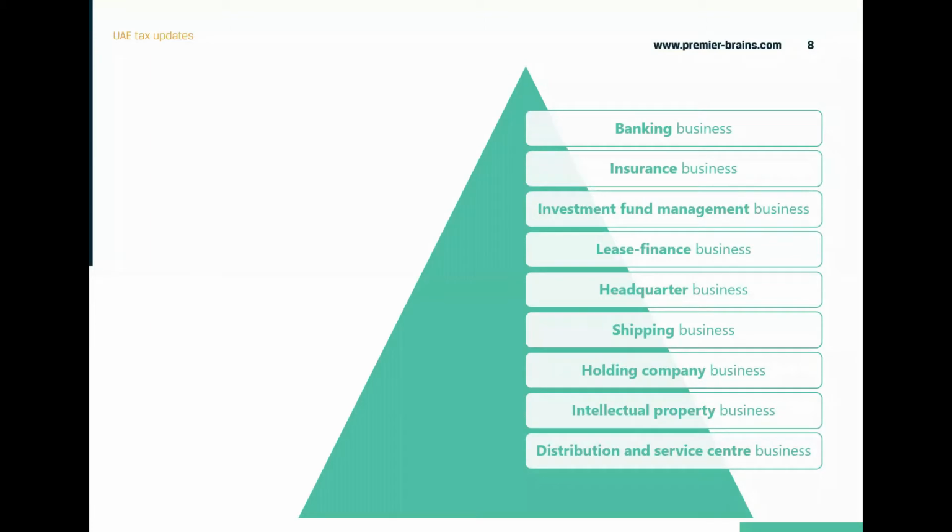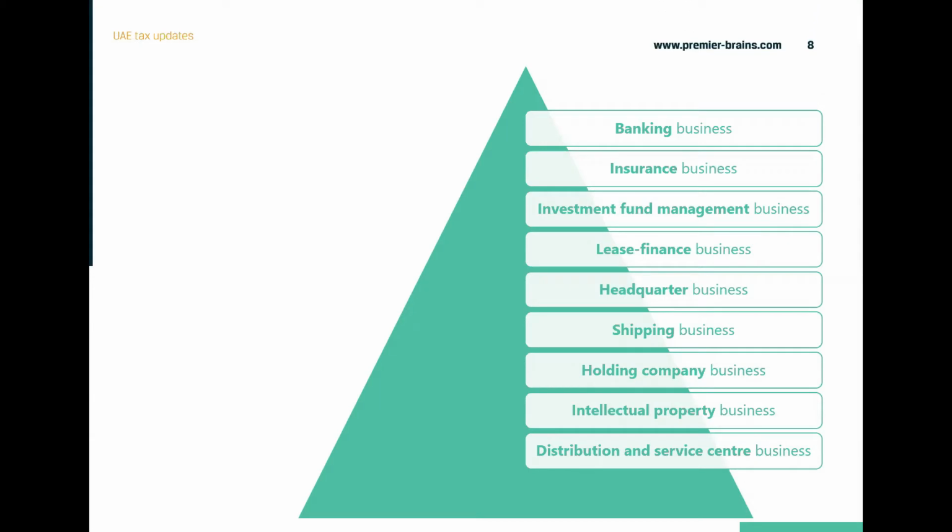Any UAE business which is engaged in exchanging foreign currency or remitting money, such as exchange houses, is not covered under banking business. Nor are financial intermediaries considered banking business.